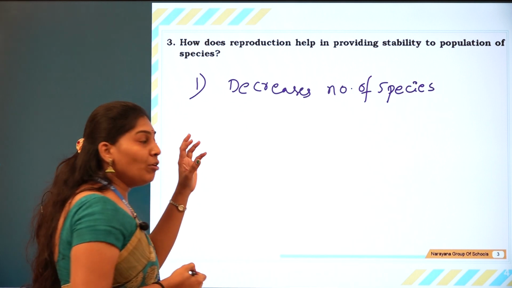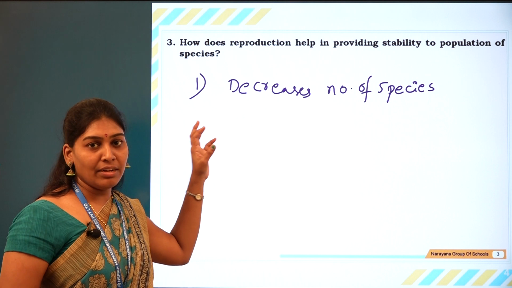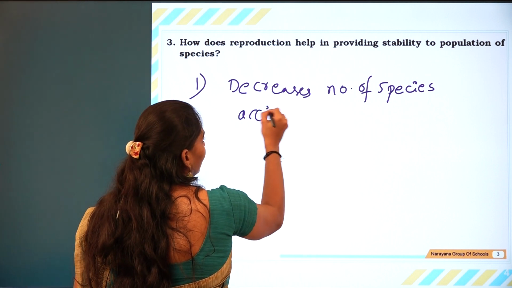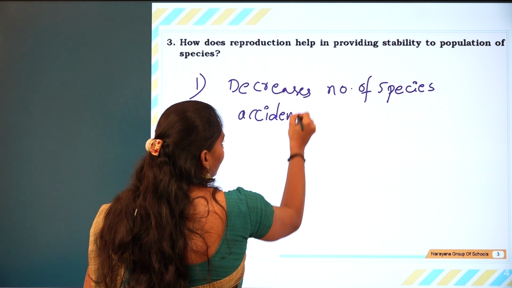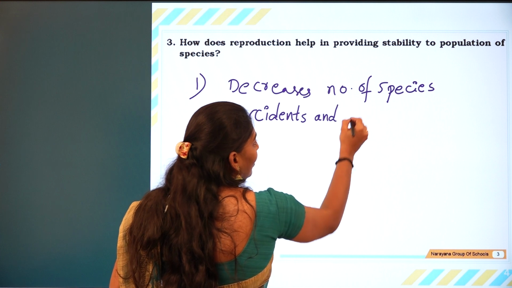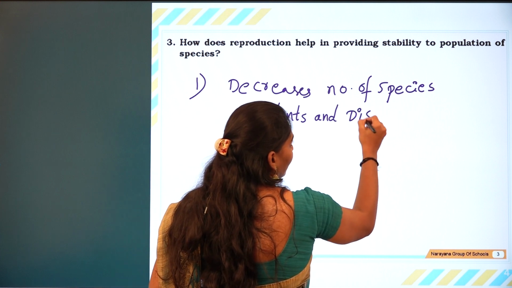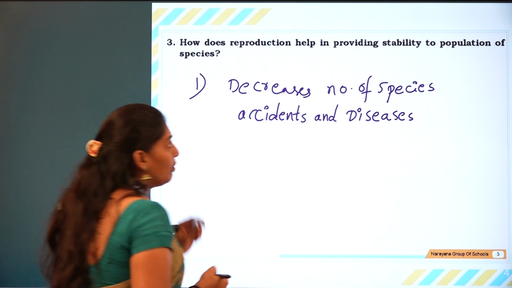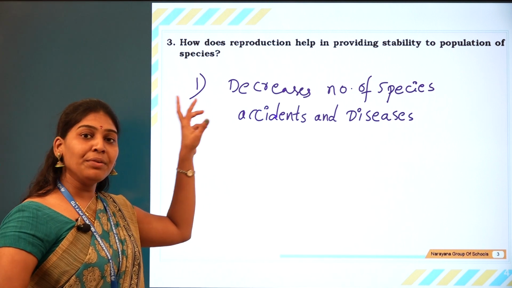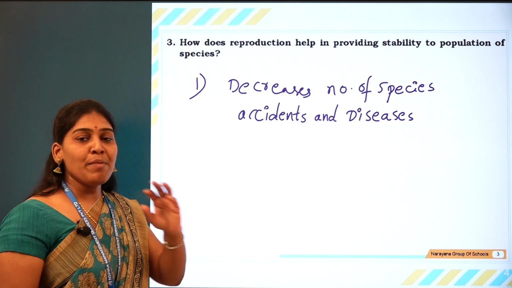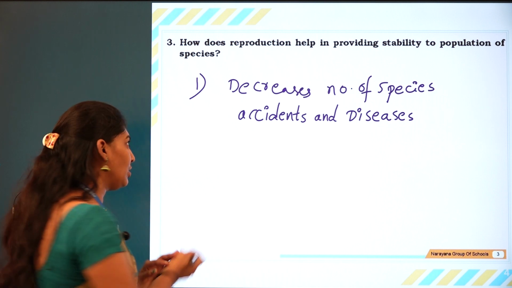The number decreases due to accidents or various diseases. Then reproduction increases the number of species under stable, suitable conditions.